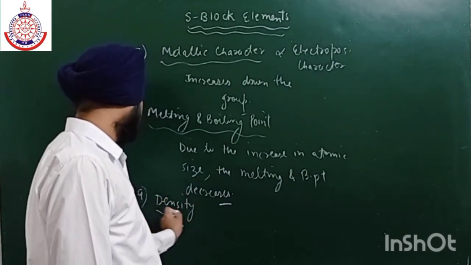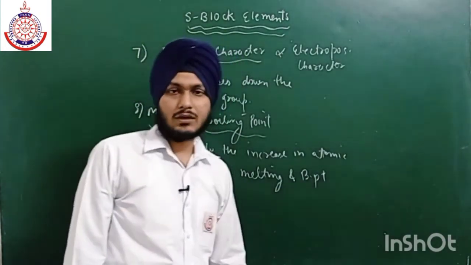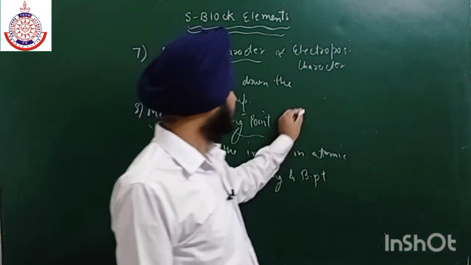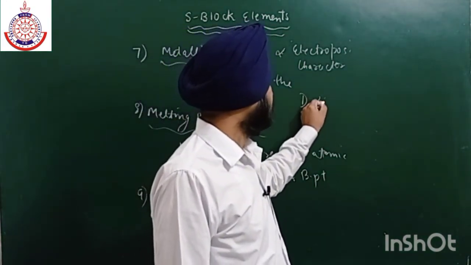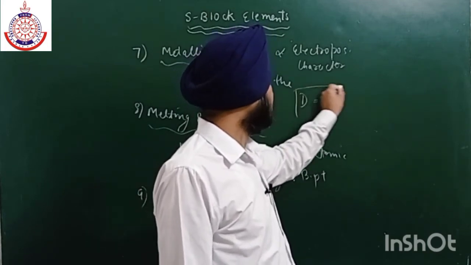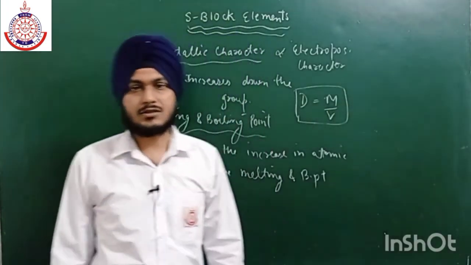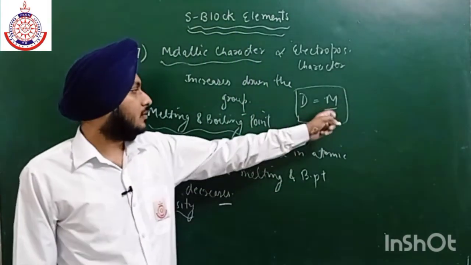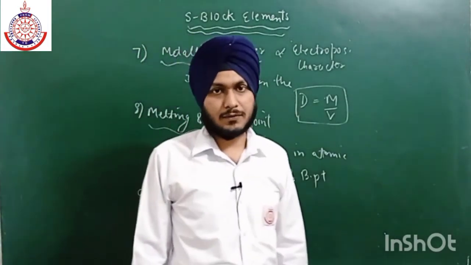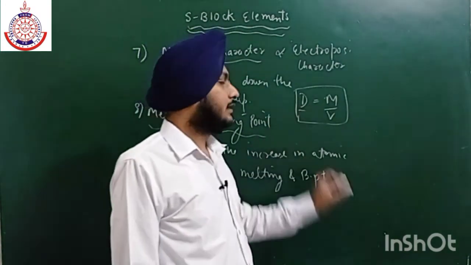So if we talk about density, density will increase on going down the group. What is the reason why density is increasing down the group? Because, as we all know, density is mass upon volume. So as we go down the group, there is an increase in both these two terms. Mass भी increase होगा, atomic mass increase हो रहा है, and volume भी increase हो रहा है. But the increase in atomic mass is more as compared to the increase in volume. So that is why density increases.